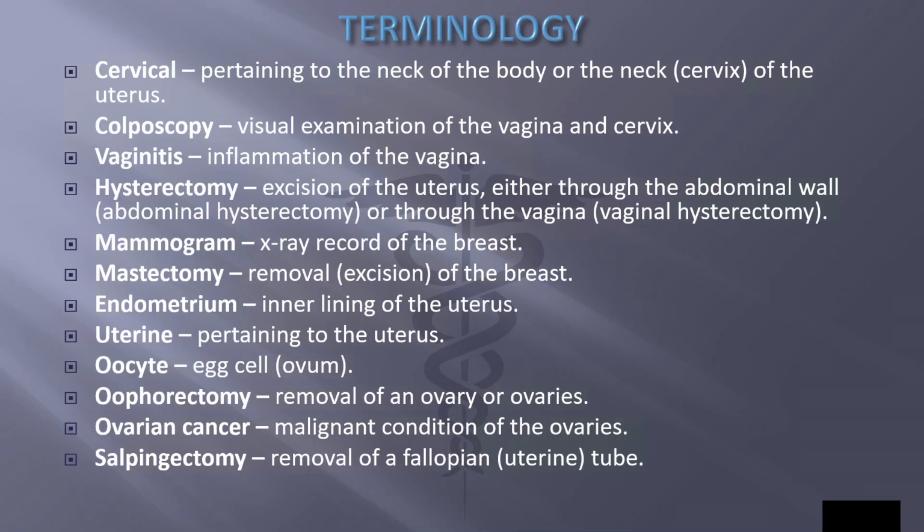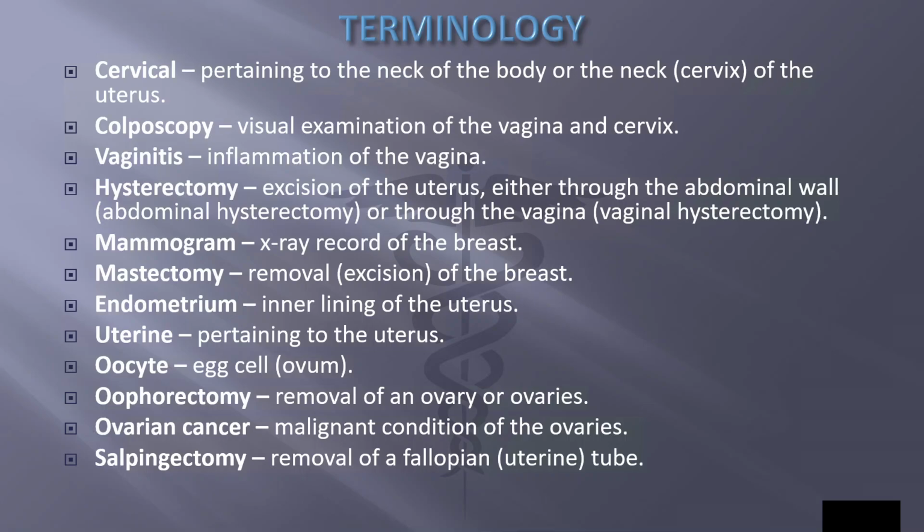Mammo means breast. Mammogram is an X-ray record of the breast. Masto also means breast. Mastectomy is removal or excision of the breast. Metrio is uterus. Endometrium is the inner lining of the uterus. Utero also means uterus, so uterine is pertaining to the uterus.